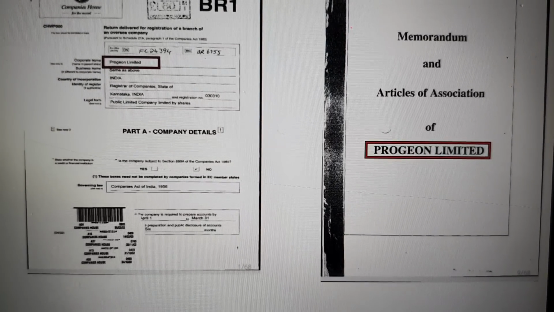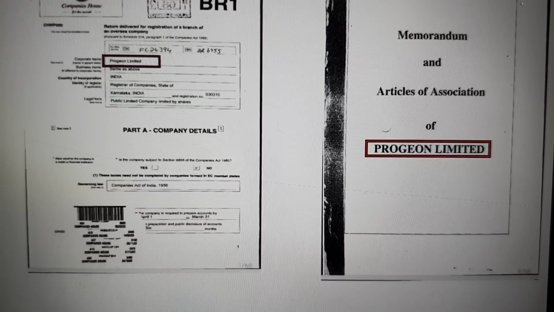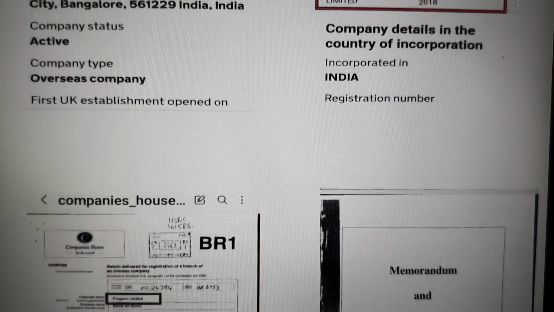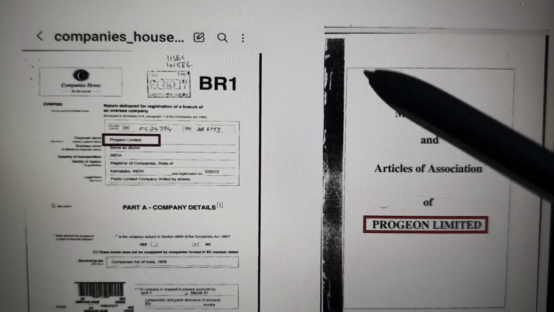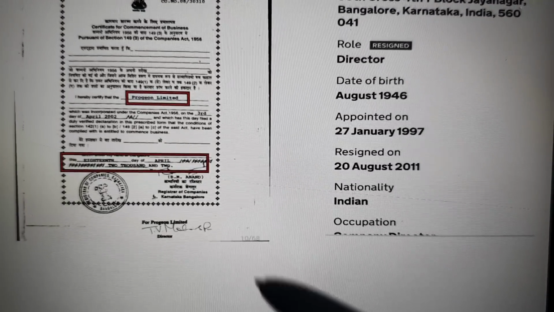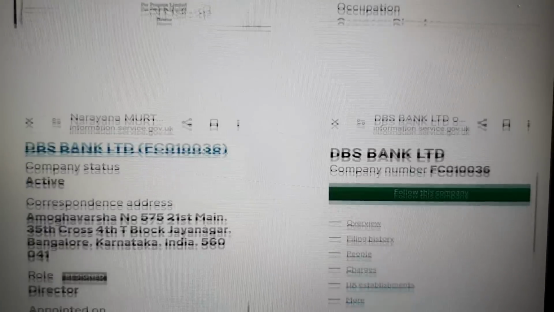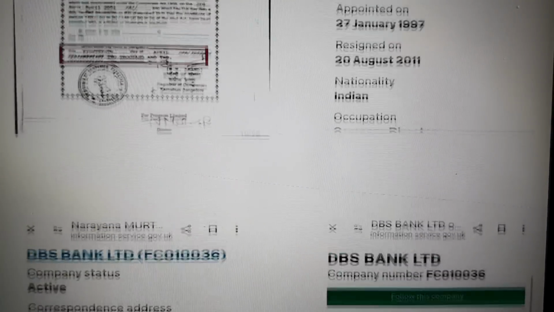Now, this is where later you'll see examples of where this is 100% fraud. In this case, there's a completely different company name on their incorporation documents. So if you go into the filing history, you'll be able to look at these documents and also the articles of association. You can see you've got a completely different company name. But in this case, and you can see there's a foreign language here, it looks like it's been registered in another country because the dates don't match the register. Okay, so this isn't too much of an issue necessarily with fraud, but I'm just showing you an example of this. So if we move through, we're now looking within the same company.